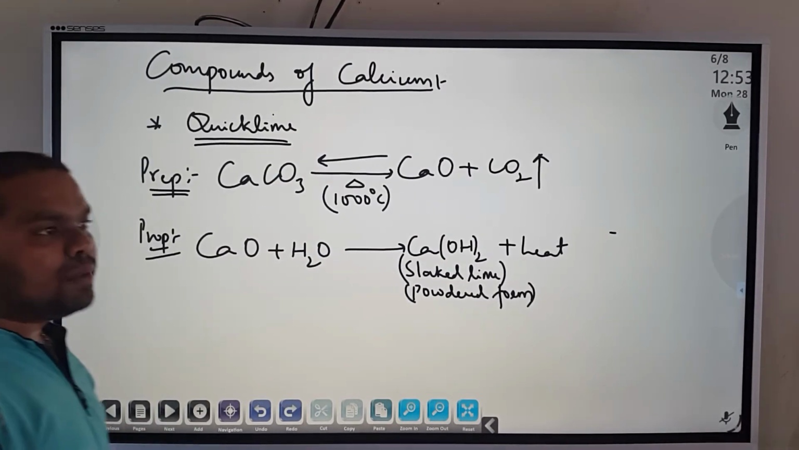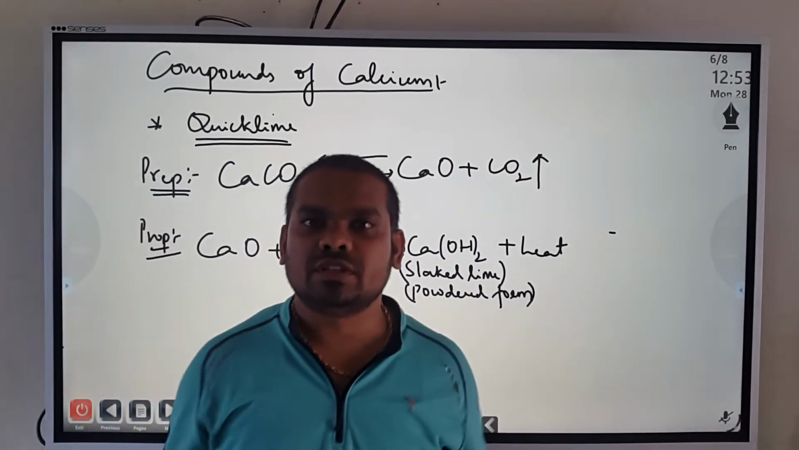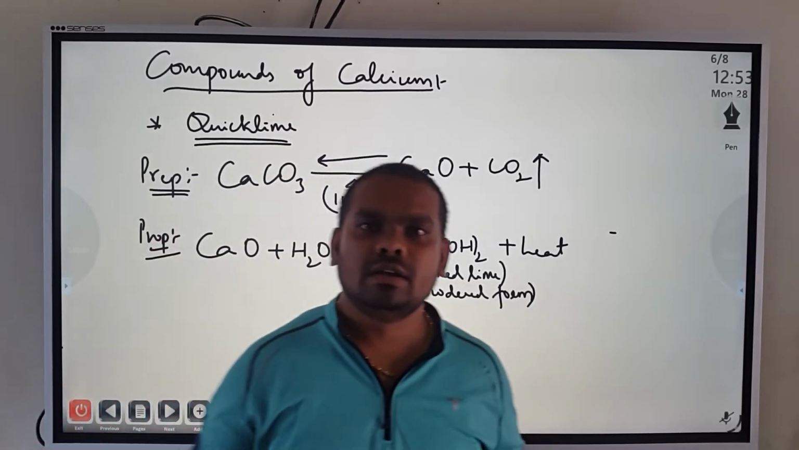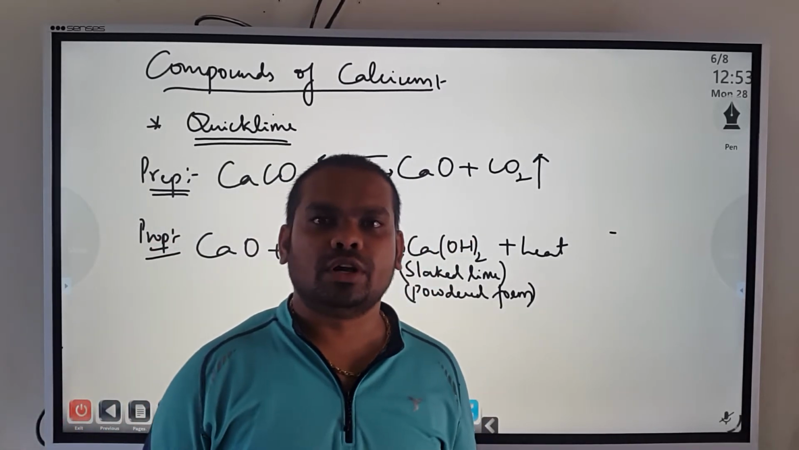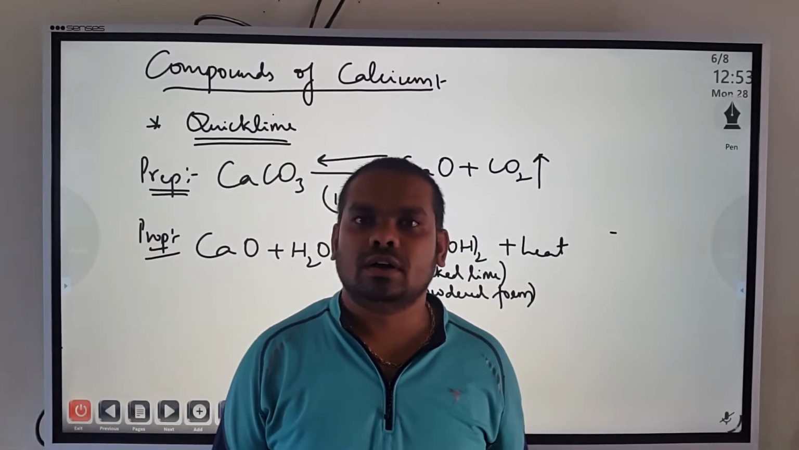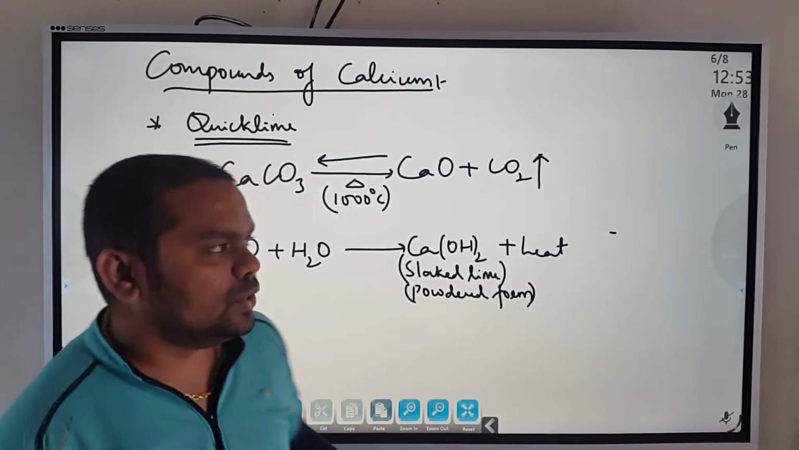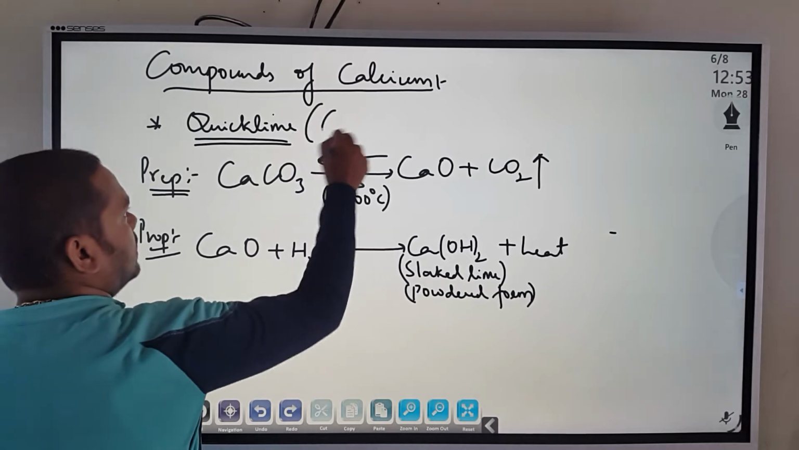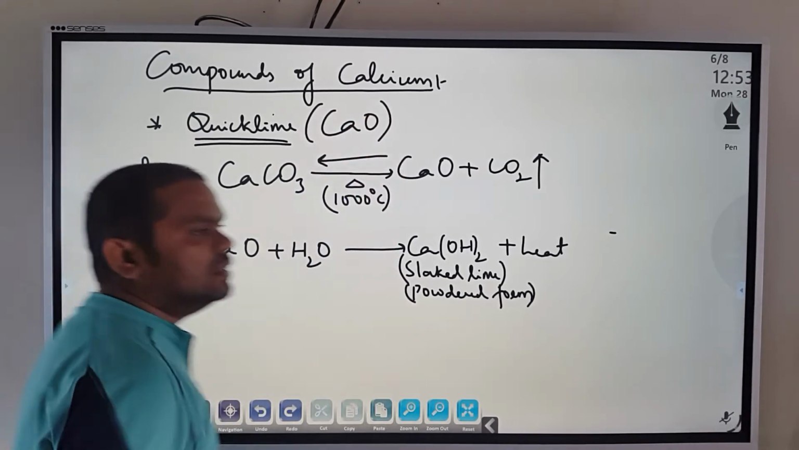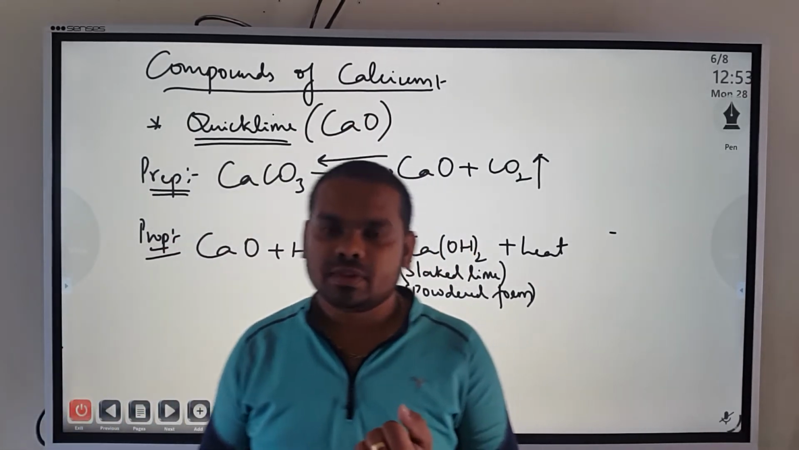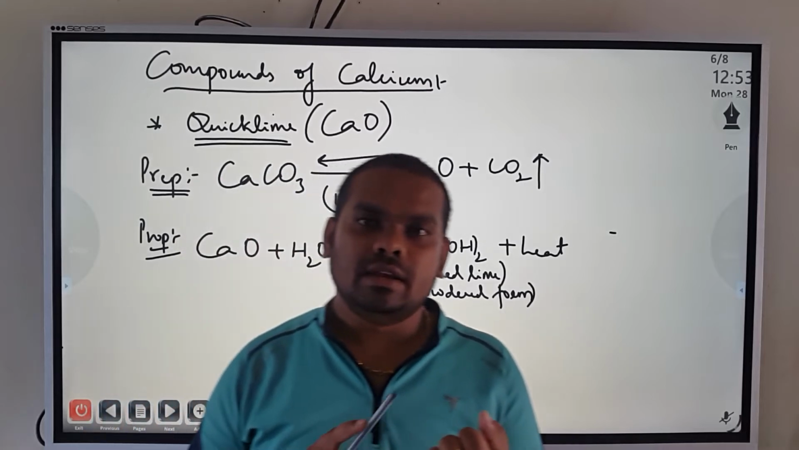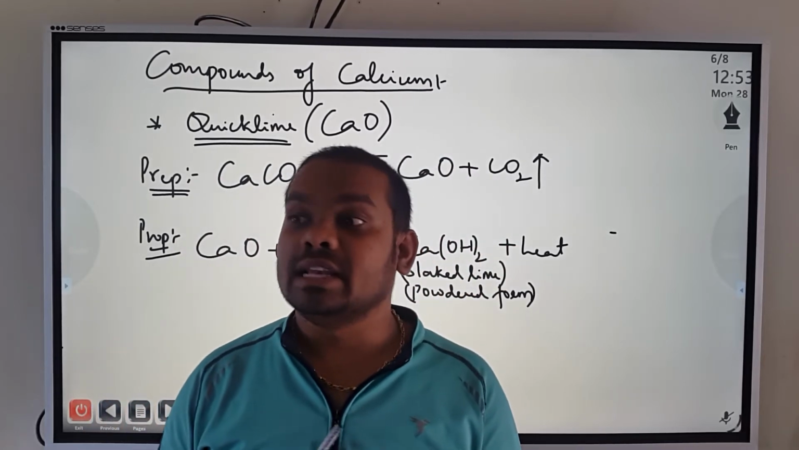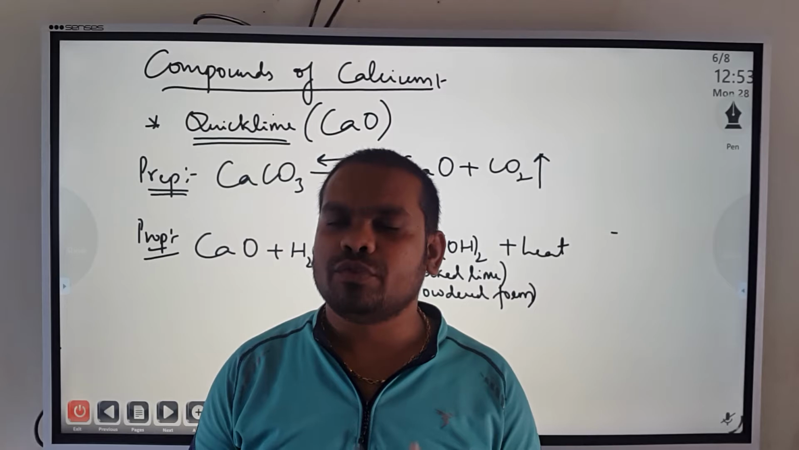Now they are talking about the compounds of calcium. We have various compounds of calcium: calcium sulfate, calcium carbonate, plaster of Paris, cement, mortar, and calcium oxide. We will do all these things. First, quicklime. Quicklime is nothing but calcium oxide. Remember this. The quicklime, limestone, then lime water, then slaked lime. These names you will be using very often.